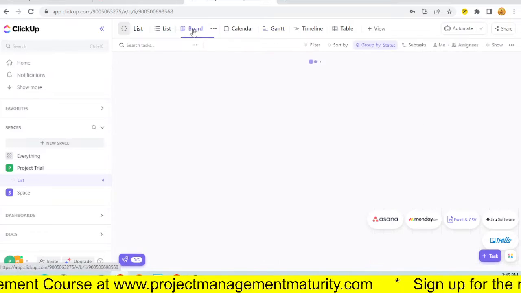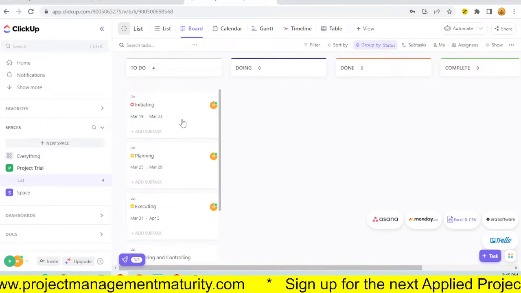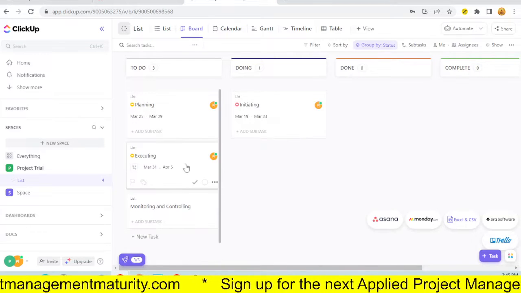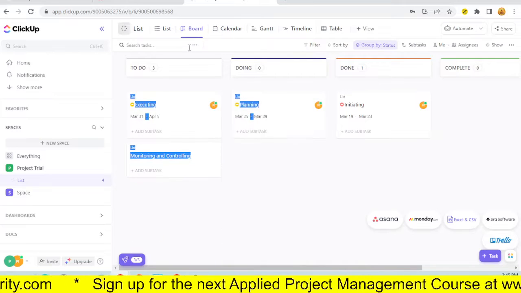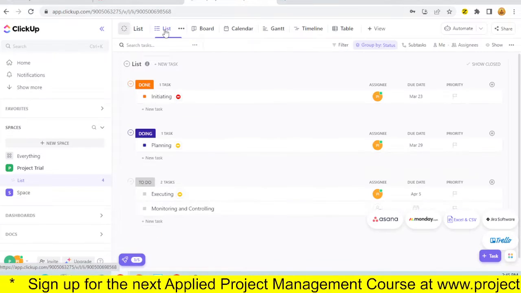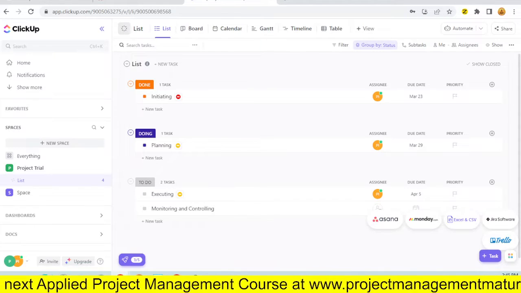Okay, let's see the board view. Quite intuitive. Move them along as you begin getting them done. When you get them done, move them to done. Quite straightforward. Not bad. Not bad, not bad.